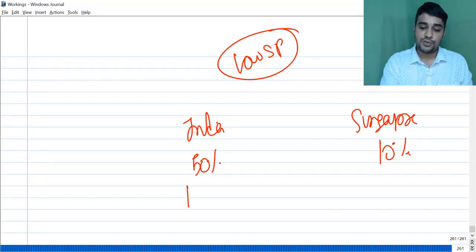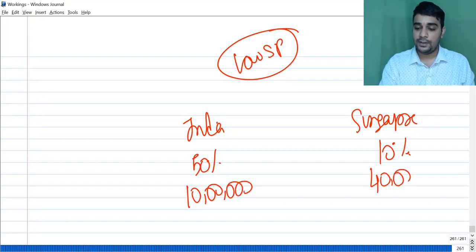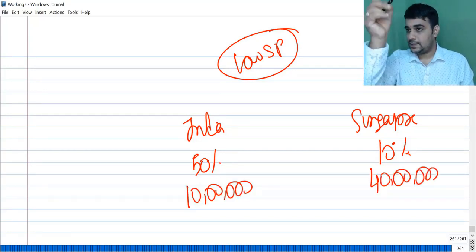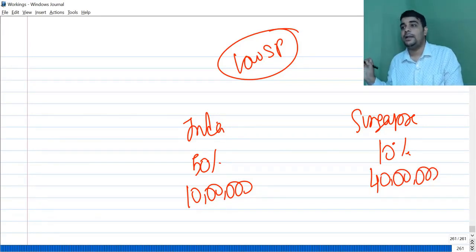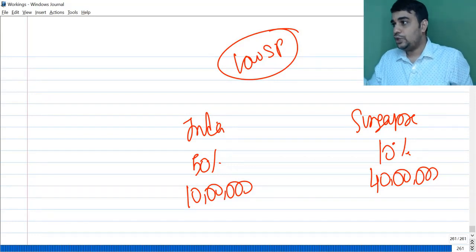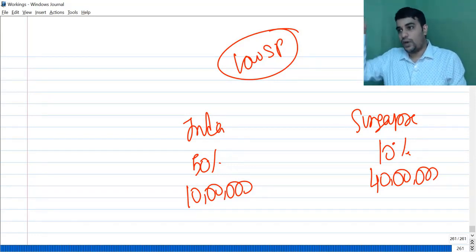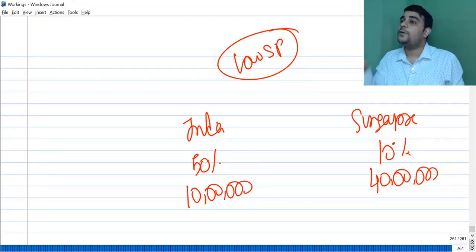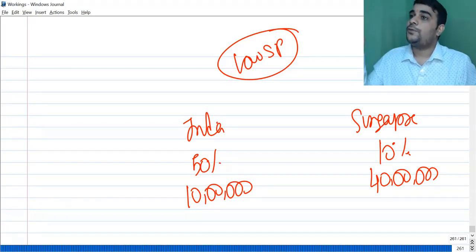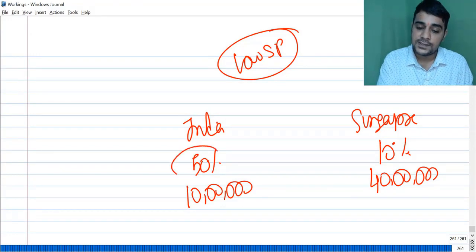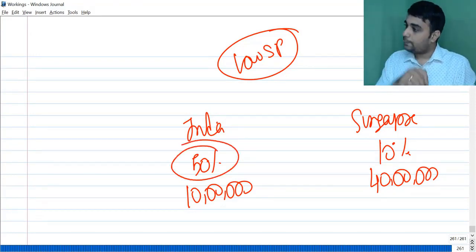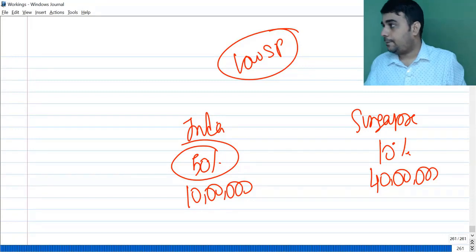So in India, let's assume you make a profit of 10 lakh. In Singapore, you make a profit of 40 lakh. If you increase or reduce the price, this can come down, that can go up. At a PBT level, 10 plus 40 will add up to 50 only. You change the transfer price, 10 can go up, 40 can come down, or 10 can come down, 40 can go up. You can keep playing with this. That is at a PBT level. What people started exploiting is they felt this is higher tax, so show lower profits in India and show higher profits in the other country.